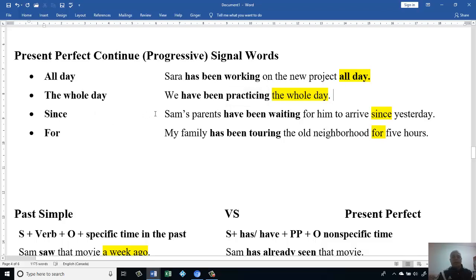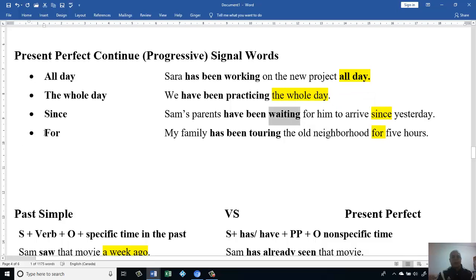Since. Sam's parents have been waiting for him to arrive since yesterday. Okay? Sam's parents, this is two, the father and the mother, so I have a plural subject here. When the subject is plural, I have to use have. Then I have to make it perfect, so I added been. Then to make it present perfect continuous, waiting. Okay? Then for him to arrive since yesterday.